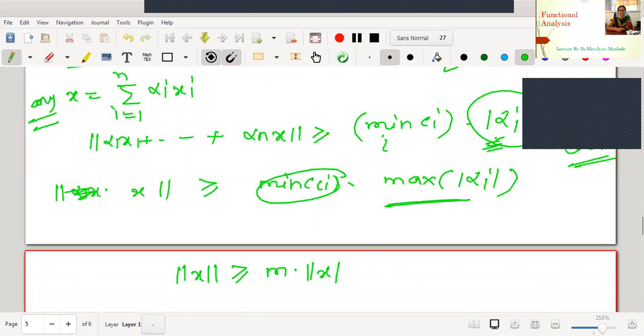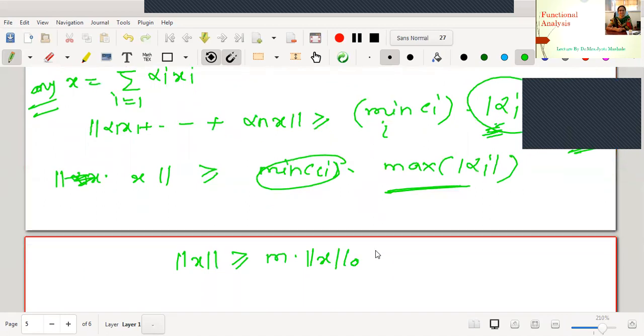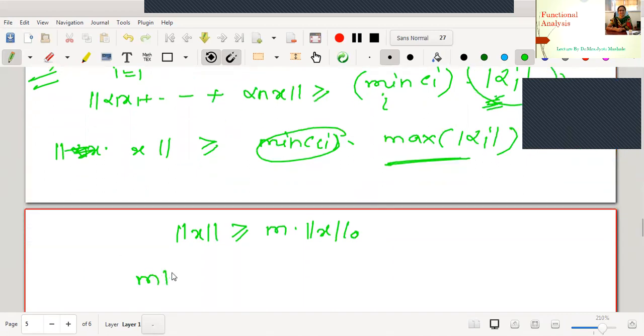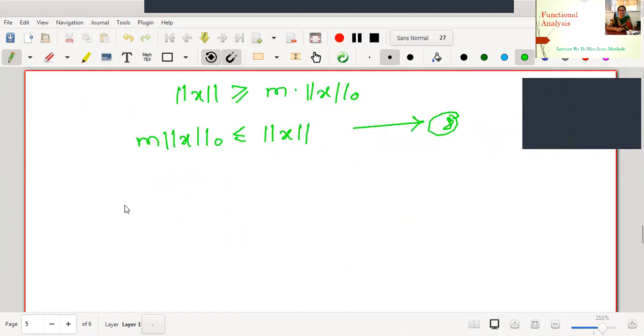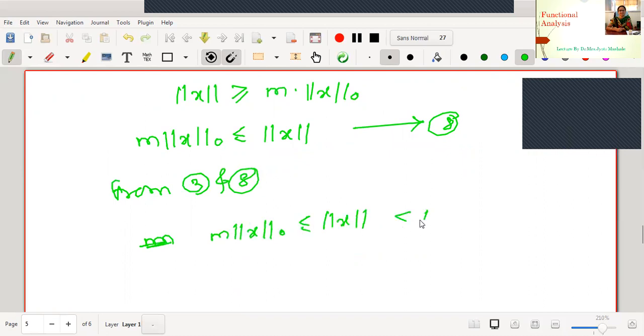We know according to our definition, this is the zeroth norm. Therefore we have m norm 0 of x is less or equal to norm of x. Recall the third equation we proved, the other part of the inequality. Therefore, from 3 and 8, m norm 0 of x is less or equal to norm of x, which is less or equal to capital M into norm 0 of x.